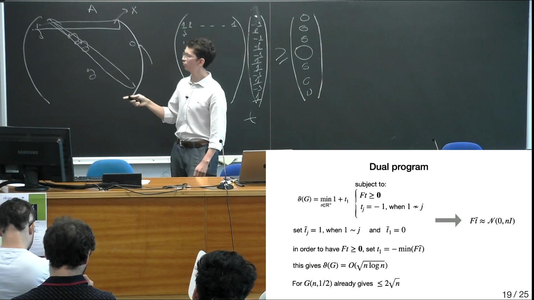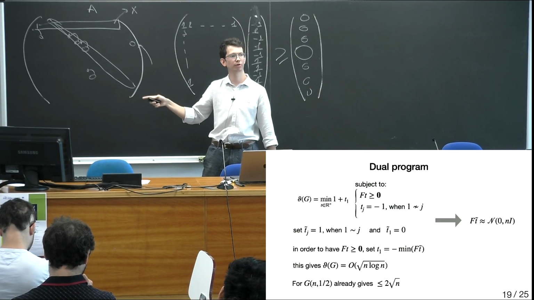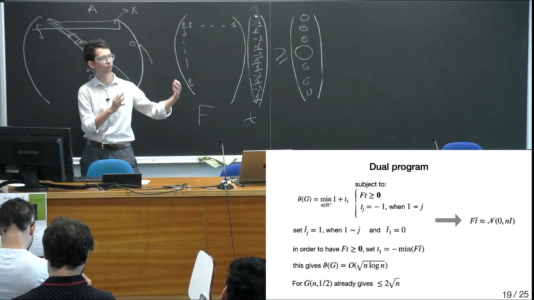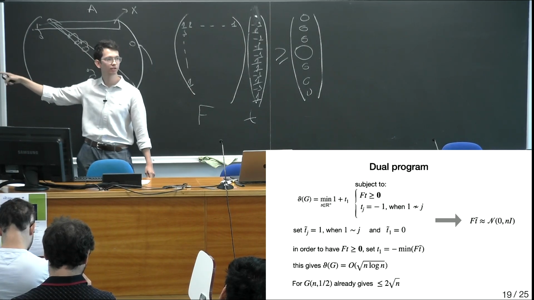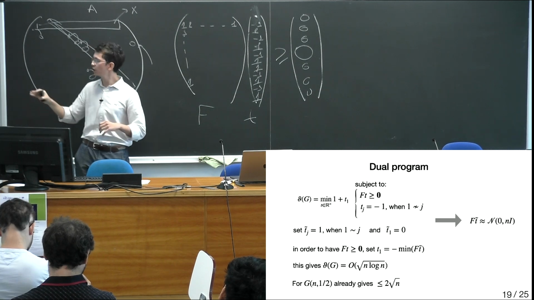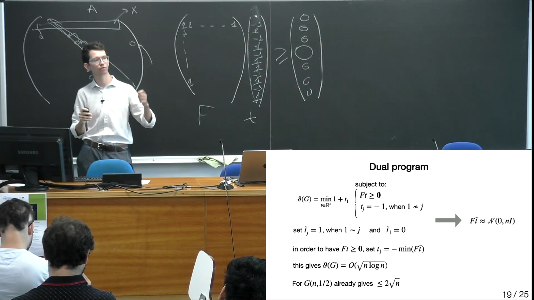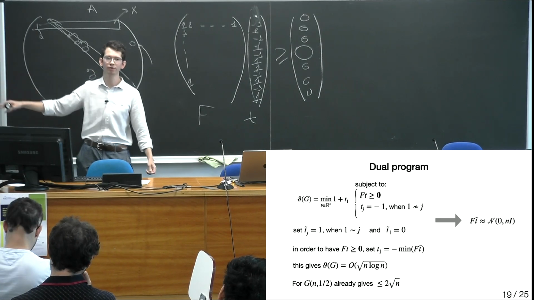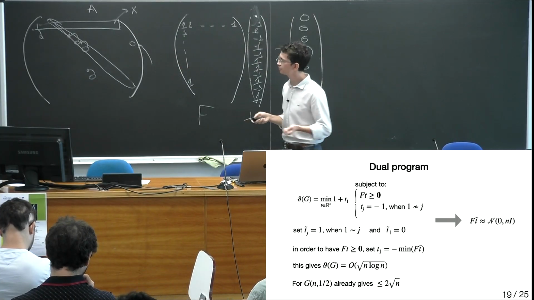However, I can say that for the Erdős-Rényi graph, this already gives the best known upper bound, square root n. The reason is that we pay the price for going from matrices to vectors, because here we need to compensate for the smallest entry of this Gaussian vector, whereas if we use the same construction for the feasible solution for the Erdős-Rényi graph, we need to compensate for the smallest eigenvalue of the random matrix with plus or minus 1s, which is actually concentrated at square root n. So we get a much better, different scale over there.